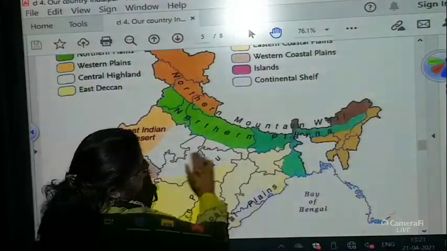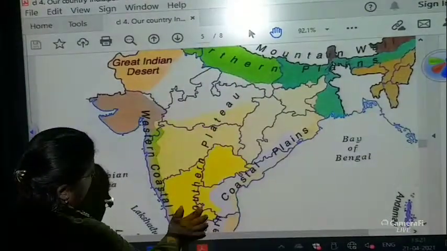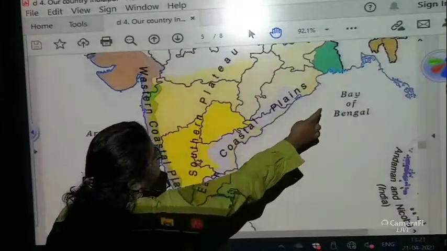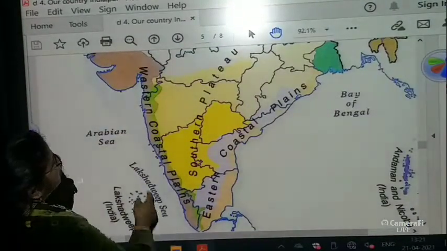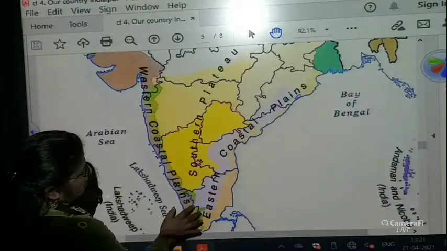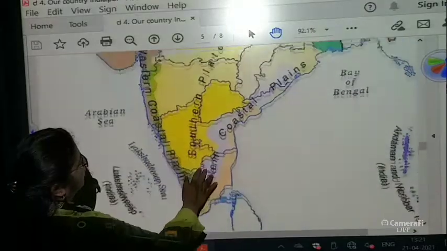We have the northern plains. From here is the coastal areas. Coastal areas, why? Because the Bay of Bengal is here, the Arabian Sea is here. So this place is the coastal area and this is the Indian Ocean. This is again a coastal area.